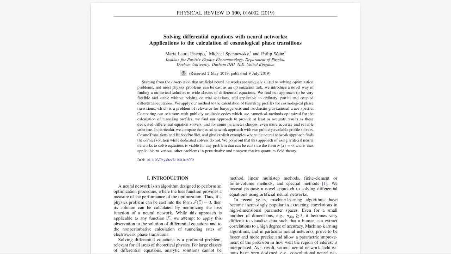The paper demonstrates the versatility of this method by applying it to a variety of differential equations, starting with ordinary differential equations of both first and second order. These examples serve as a validation, showing that the neural network can accurately reproduce known analytic solutions. The researchers then move on to more complex scenarios, tackling coupled differential equations, where the solutions of two equations are interdependent. This highlights the iterative training process used to ensure the stability of the neural network solution over larger domains.